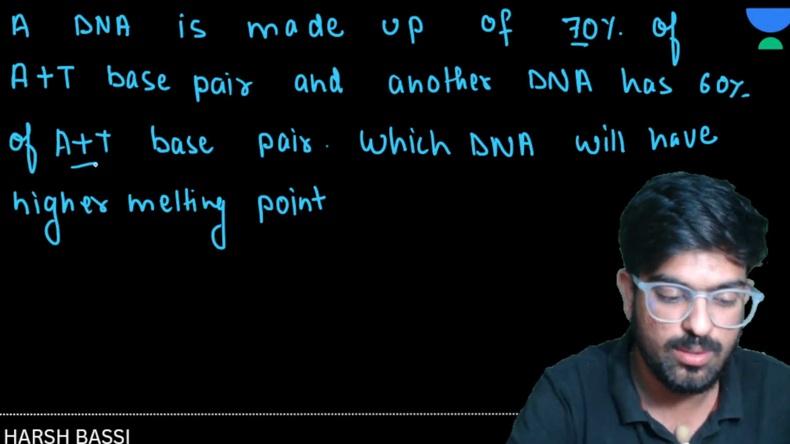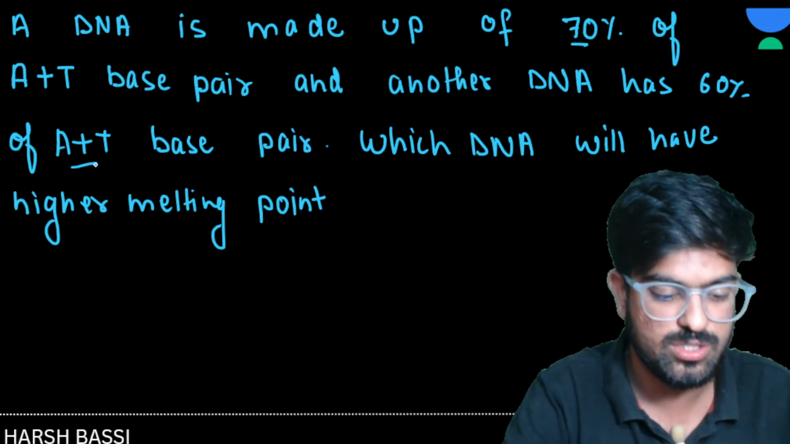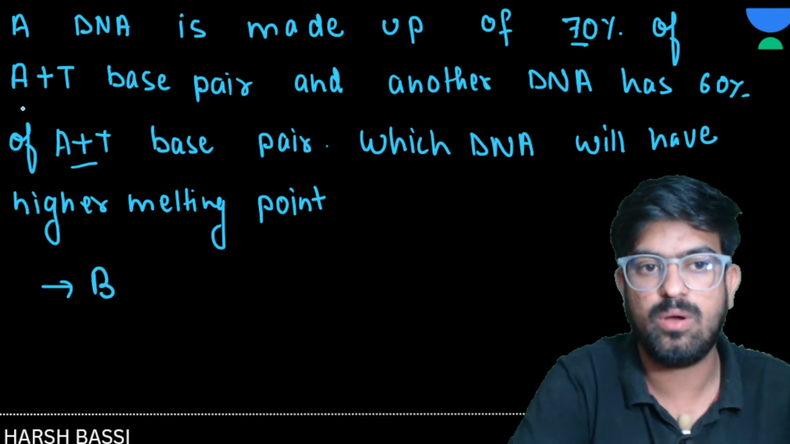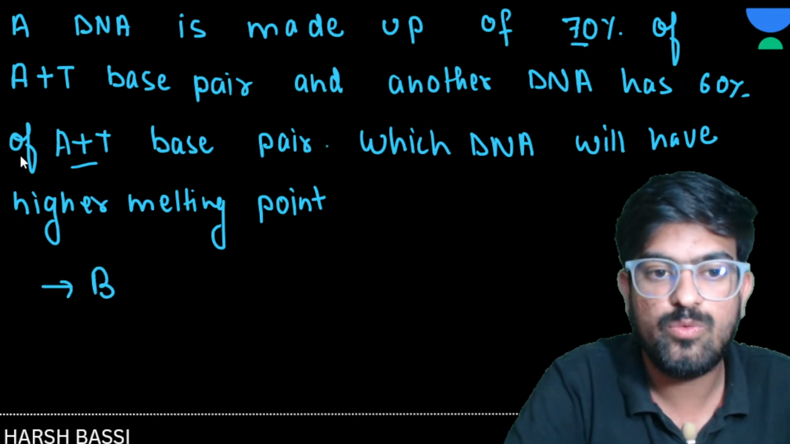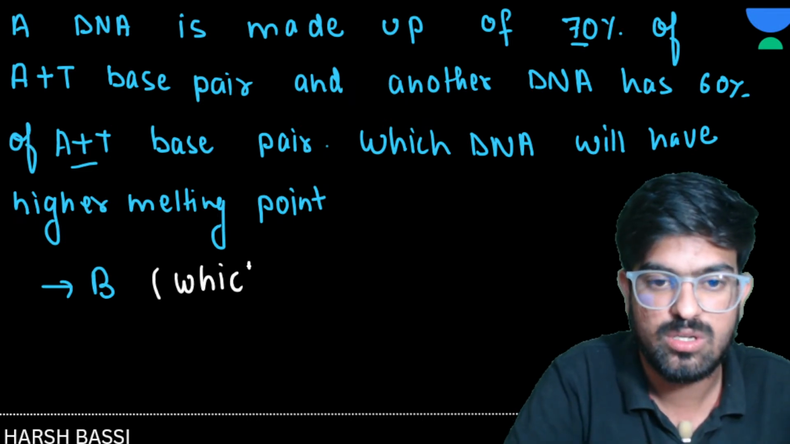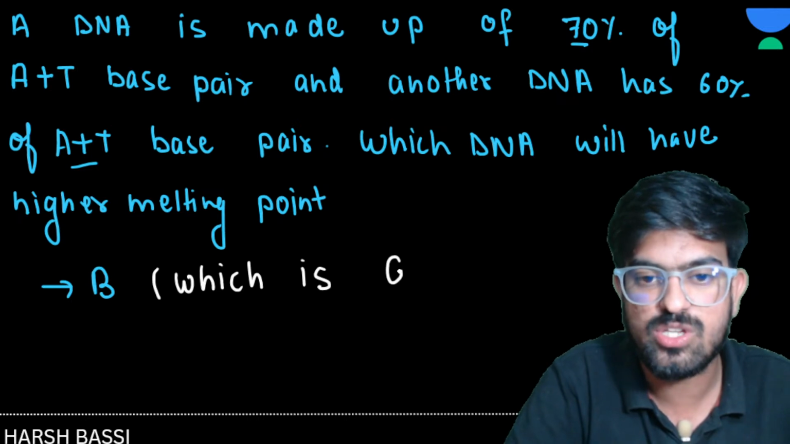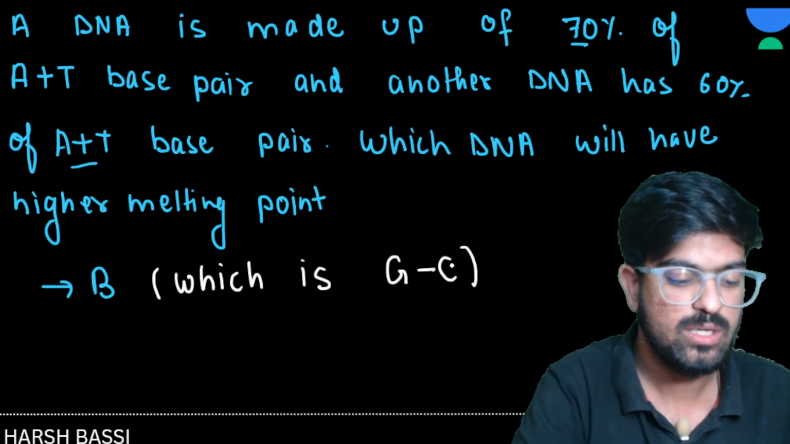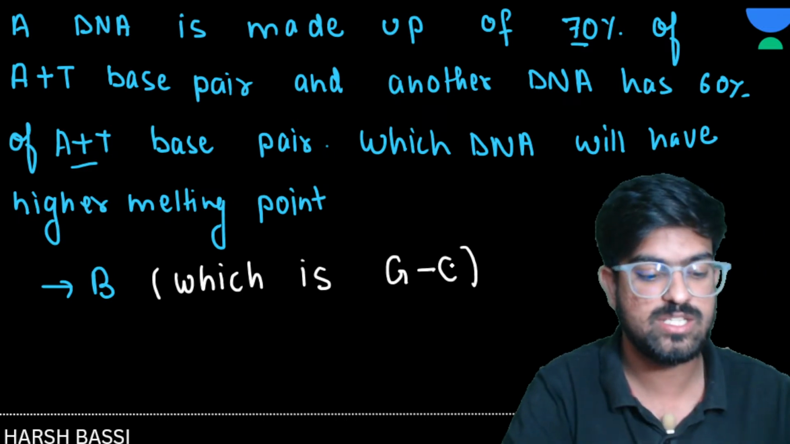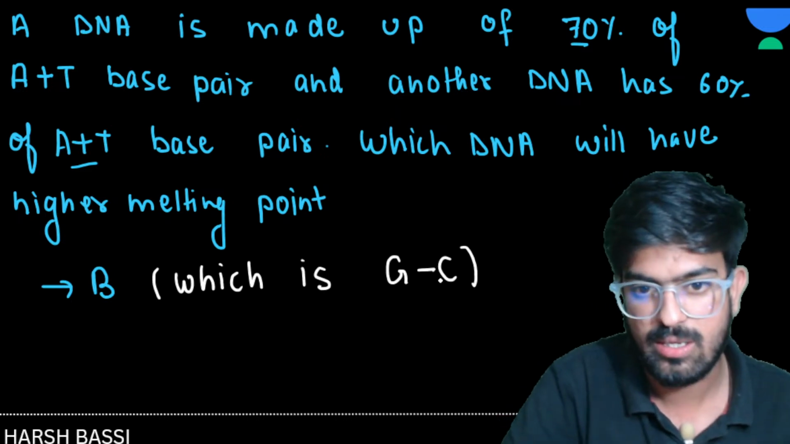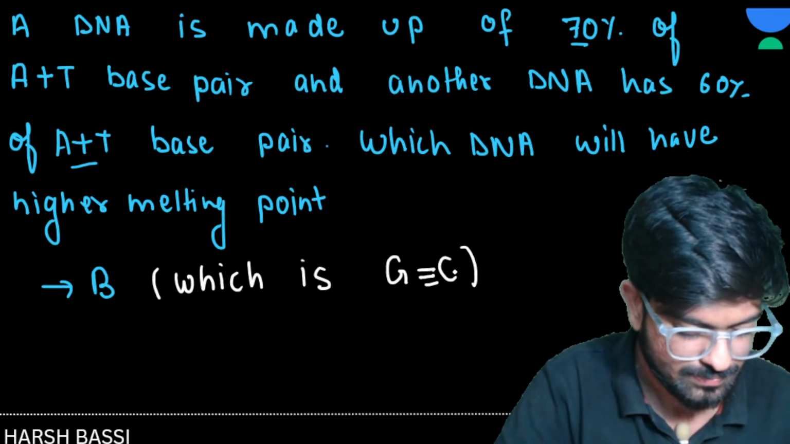So guys, if I talk about this question, DNA B will have the higher melting point. The one which is GC rich is going to have higher melting point. Clear to everyone? The DNA which is GC rich is considered to be having the higher melting point.